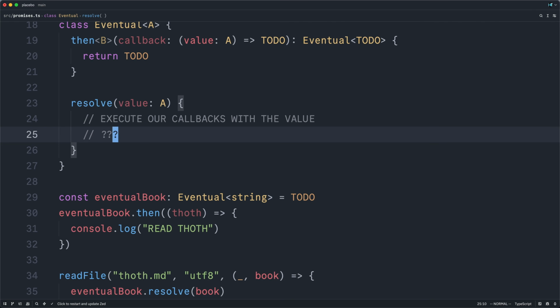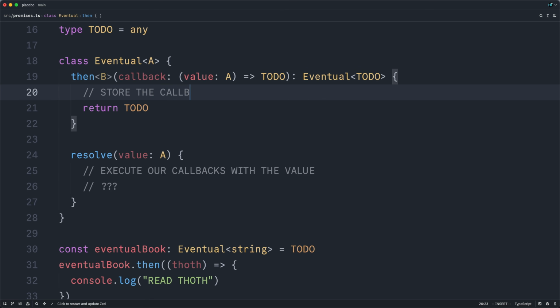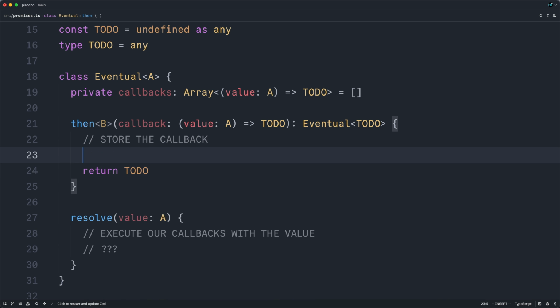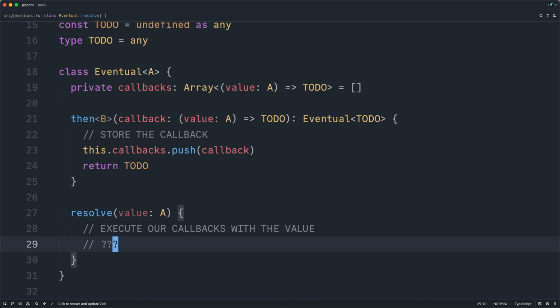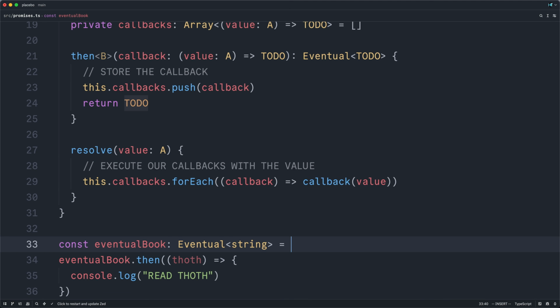Of course, what callbacks? Now, in order for this to work, we'll first have to store the callback we receive here when then is called. So to do this, let's simply initialize a private callbacks array to hang on to them. And then we can just push onto it in then. And now that we have our callbacks captured and contained, we can then execute them one at a time when we finally call resolve. Now there are clearly some gaps in our system, these to-dos we need to take care of, but first we actually have enough to run our program here.